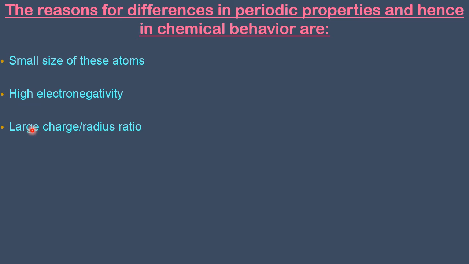Lithium being small size, with large charge by radius ratio, when chlorine approaches the lithium cation, lithium will not give its electron. It will impact the chlorine valence electrons. It can polarize. It can bring the electron near to the lithium. Thereby, it will prefer not to transfer, but to go for sharing. When they go for sharing, a covalent bond is formed. So this is the impact.